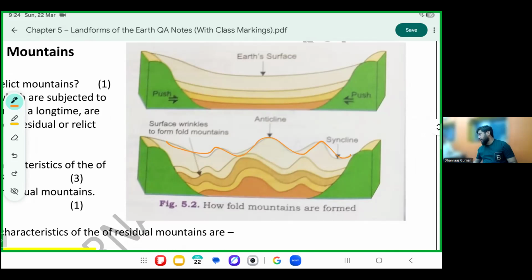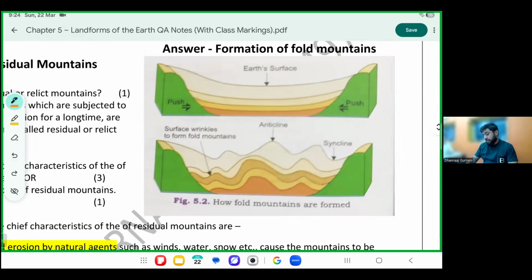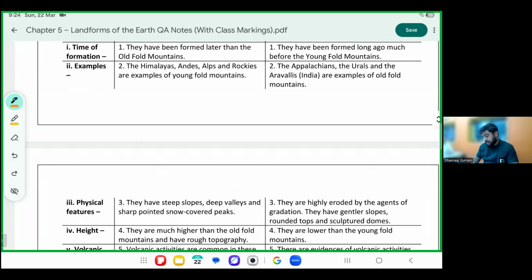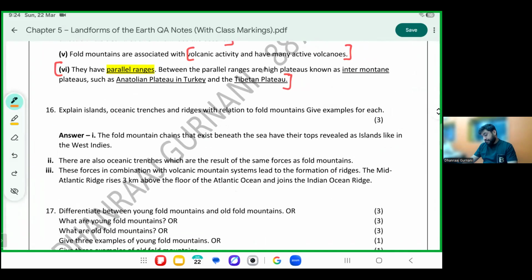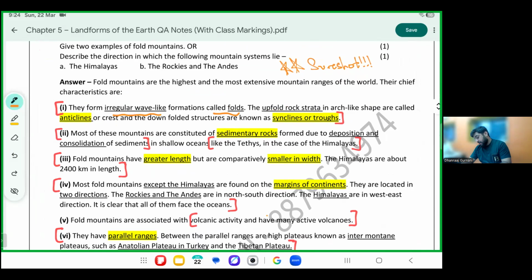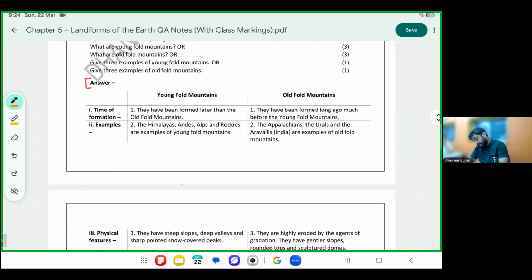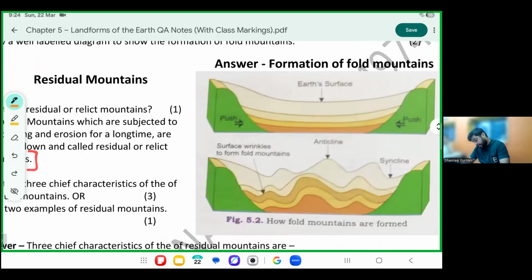A little more pressure here, a little less pressure there. A little more fold here, a little less fold there. A little more height here, a little less height there. Confirm? So these are irregular folds. The up fold, can you see this up fold? It's named there, very important.